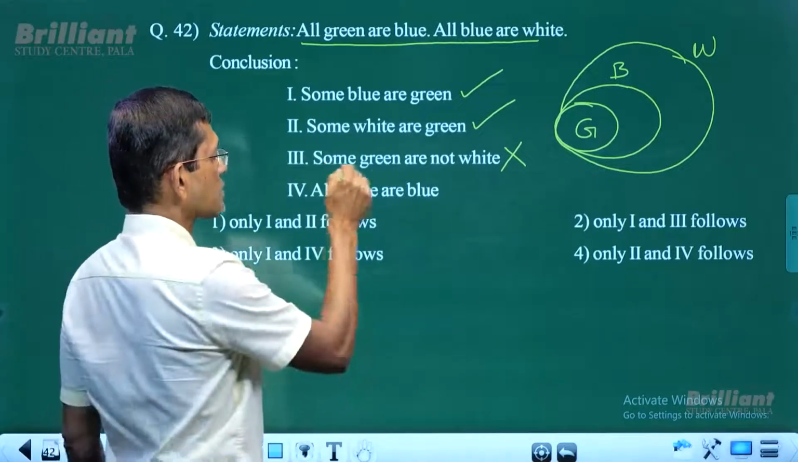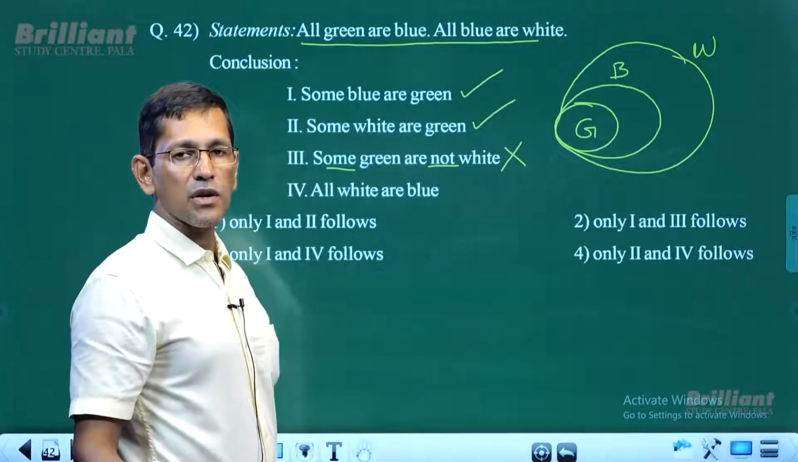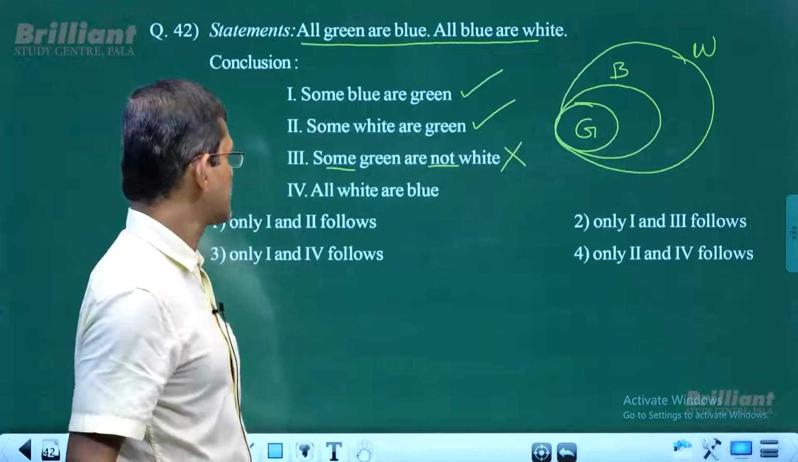This is a negative conclusion. This is invalid. Doesn't matter whether it's a negative or positive conclusion, if it is invalid, it doesn't follow.